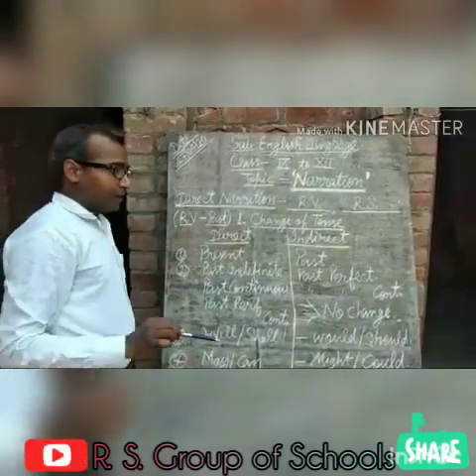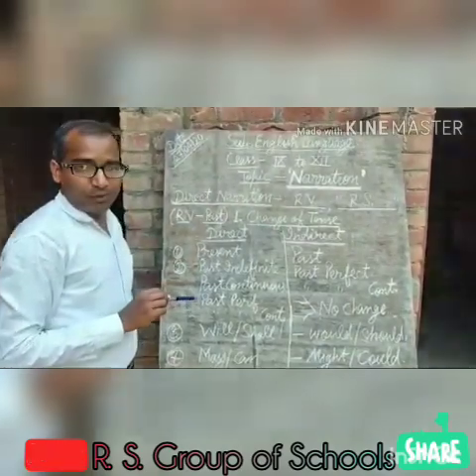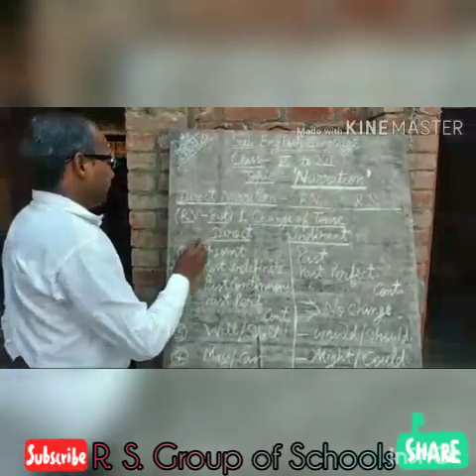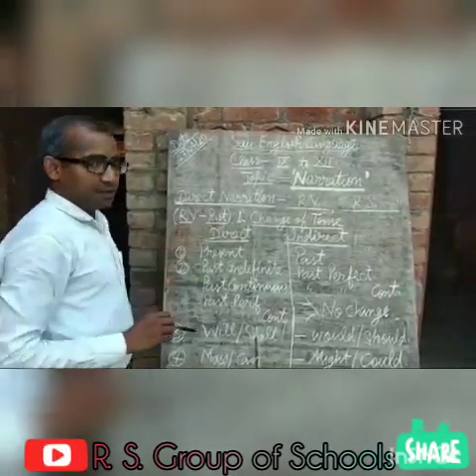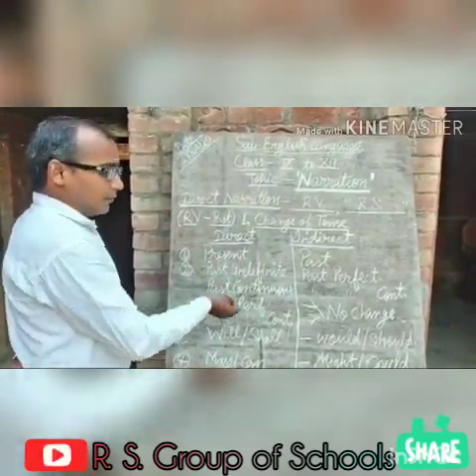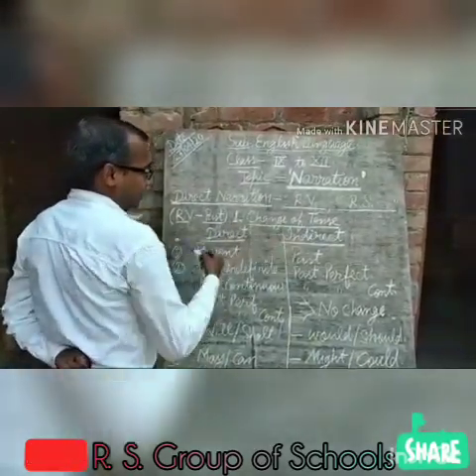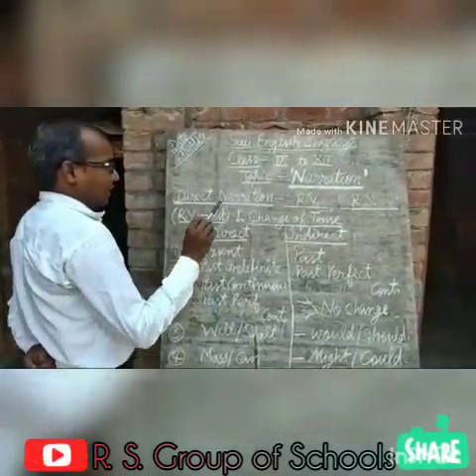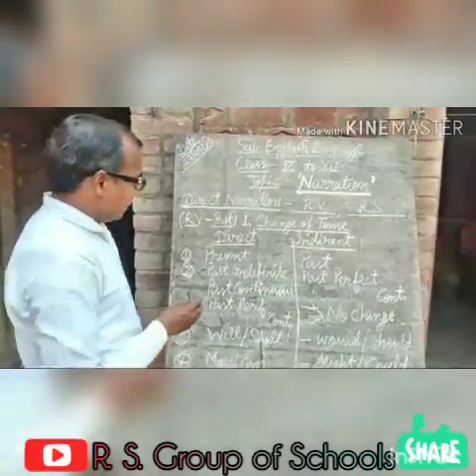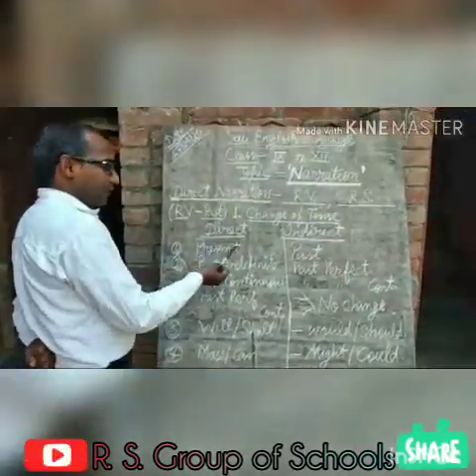I would like to mention here that change of tense occurs only in the part of reported speech, not in the part of reporting verb. When reporting verb is in past tense, only then we will change the tense of reported speech, and in the following ways. Suppose this is direct narration and indirect narration. Suppose the sentence of reported speech belongs to present tense of any part, like present indefinite tense.